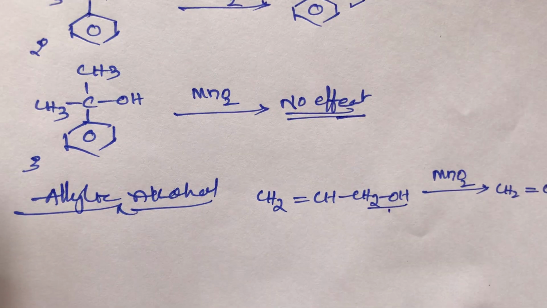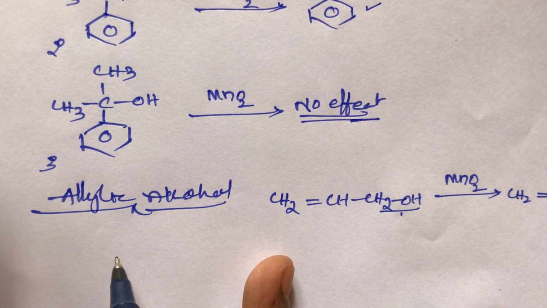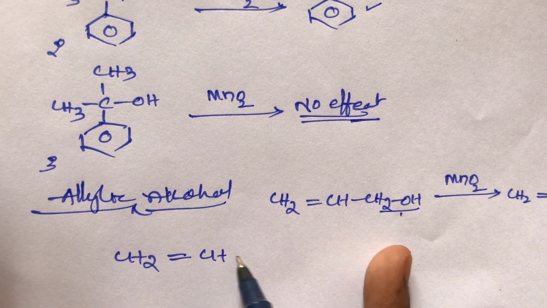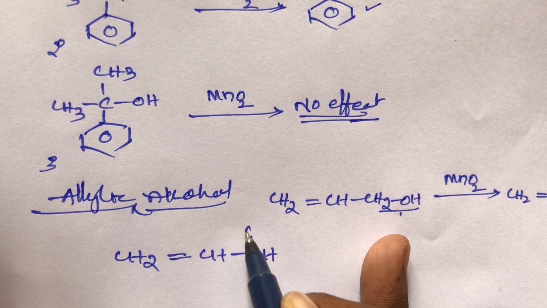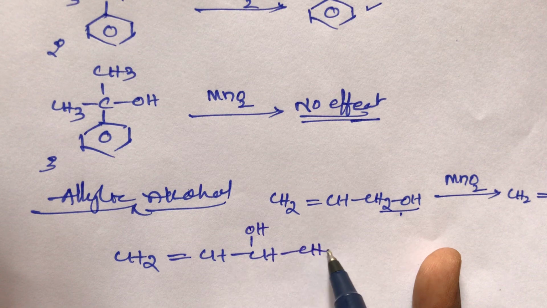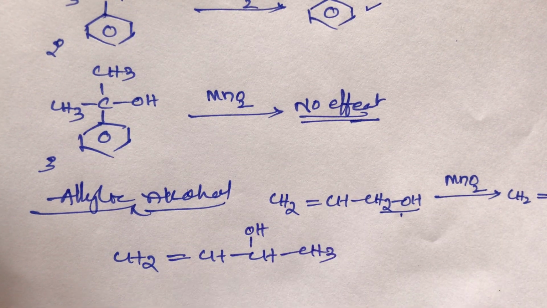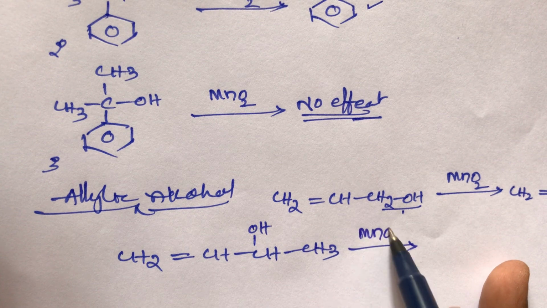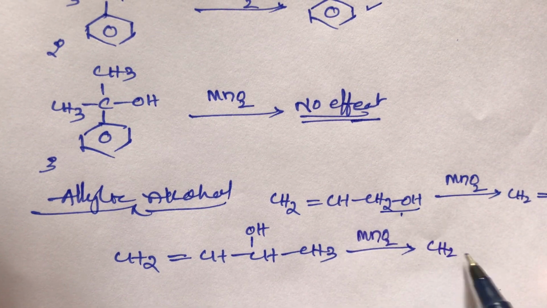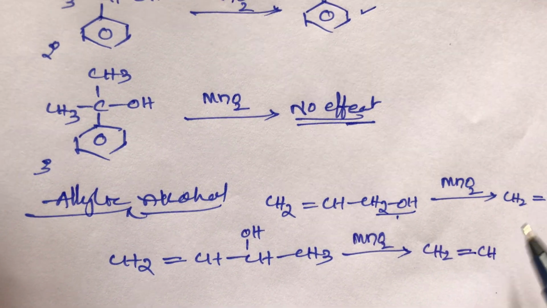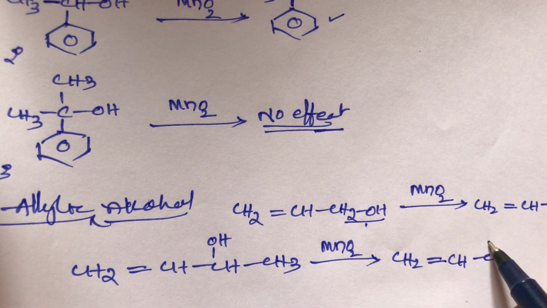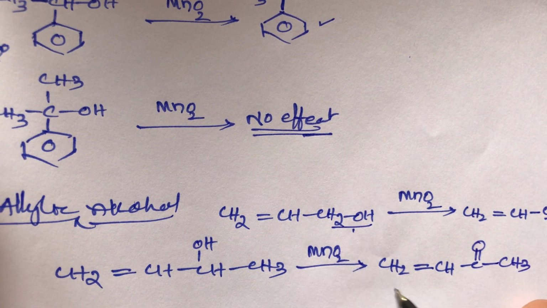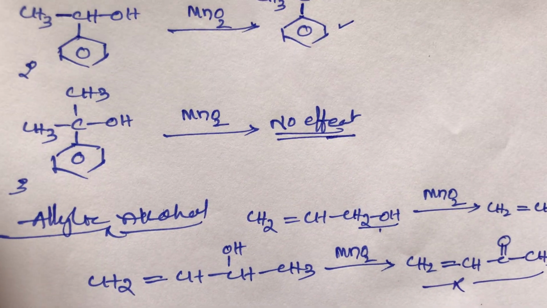If you take the secondary allylic alcohol, for example CH2 double bond CH, then CHOH, then CH3, this is a secondary allylic alcohol. On oxidation with MnO2, a ketone will be formed: CH2 double bond CH, then CO, then CH3. This is the final product.